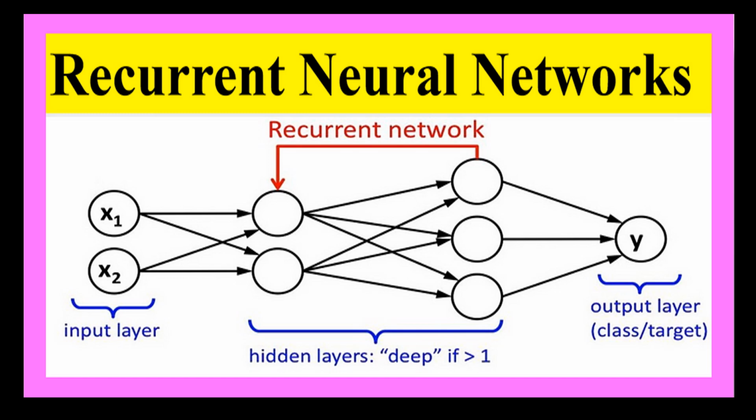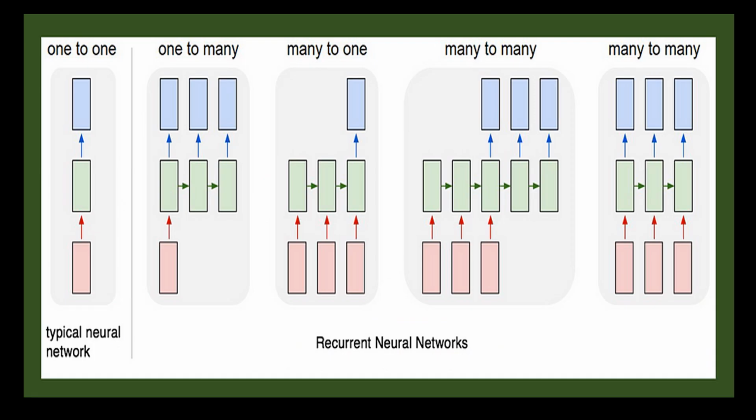Recurrent neural networks are a powerful type of neural network designed for processing sequential data. In this video, we will introduce recurrent neural networks in simple technical terms. So let's get started with understanding what a recurrent neural network is.